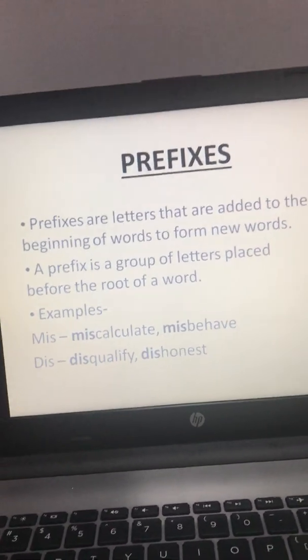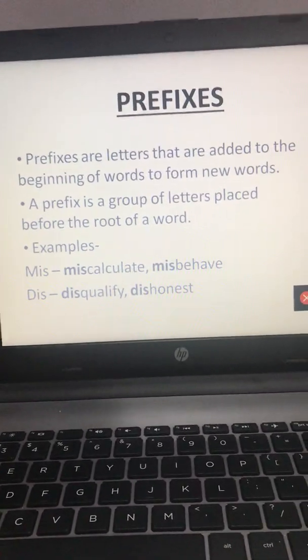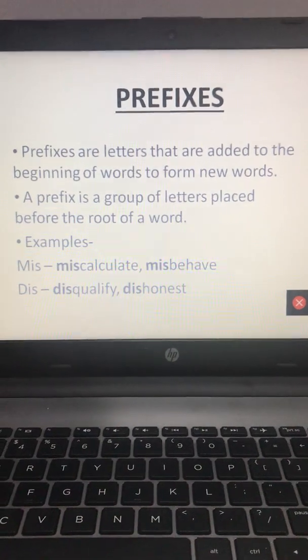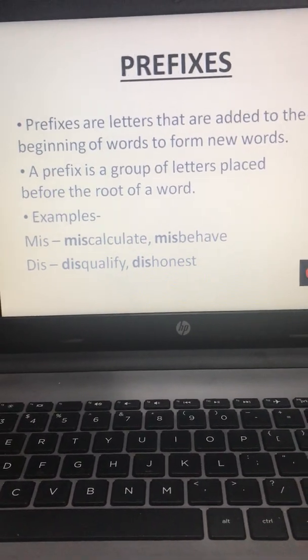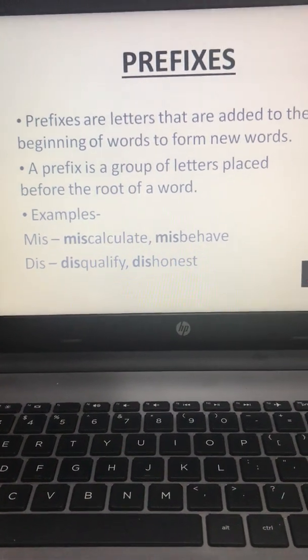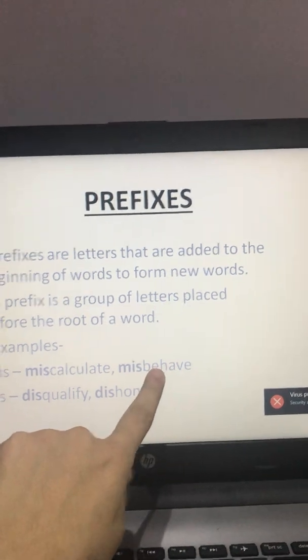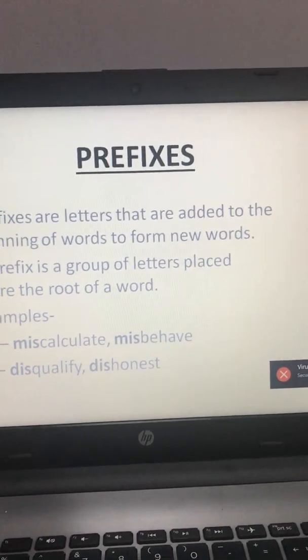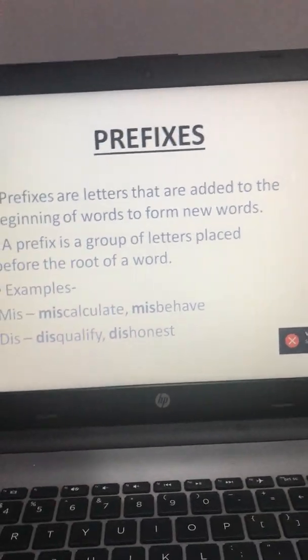So it is quite clear that prefixes are letters that are added in the beginning of a word to form a new word. You can form any sort of word, just it should have a meaning. Like MIS is coming in the beginning, miscalculate, misbehave. DIS is coming in the beginning, so this is prefix, disqualify, dishonest.